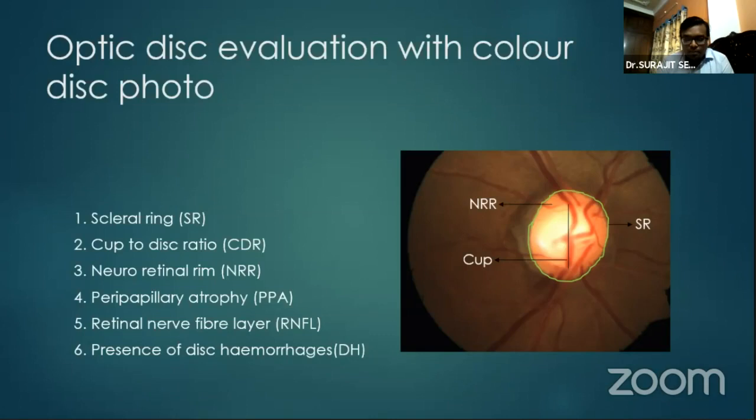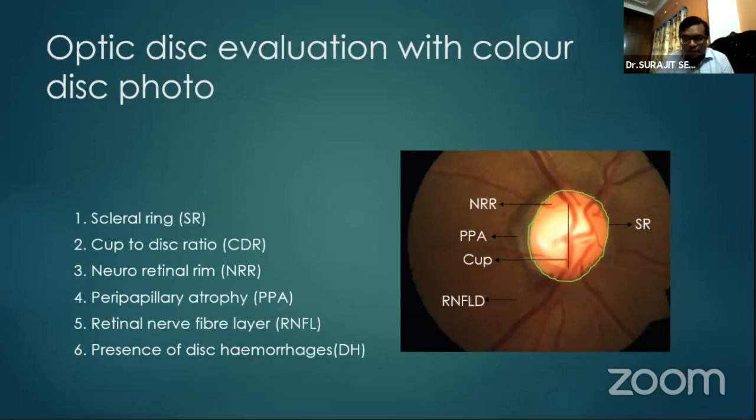The next part is our peripapillary atrophy. In the color disc photograph, the peripapillary atrophic area can be divided, most commonly seen, into alpha zone and beta zone. The alpha zone is the outer area. That area is usually hyperpigmented because of the irregularity of the retinal pigment epithelium. And more diagnostic for glaucoma is the beta zone, which is adjacent to the optic disc. If we follow serial disc photographs, we see that if the disease progresses, there is a possibility that the beta zone may widen. So that can also be an important tool to assess.